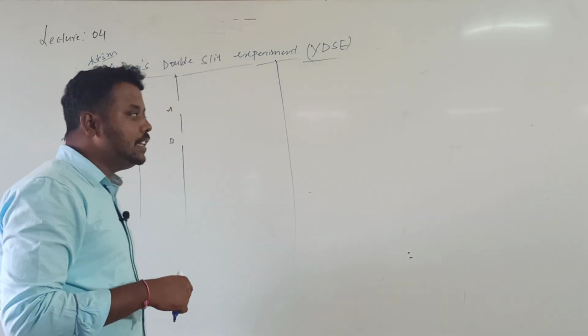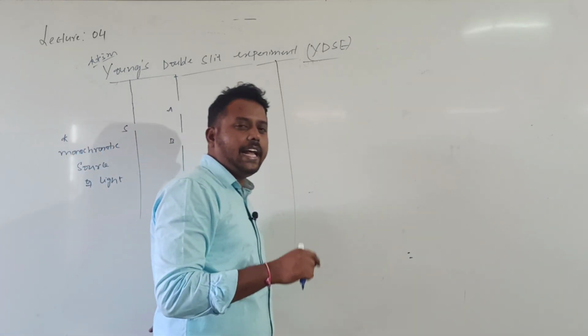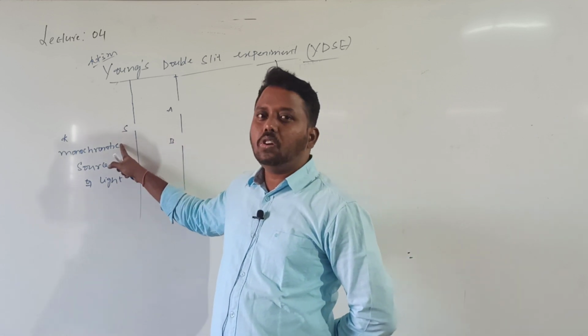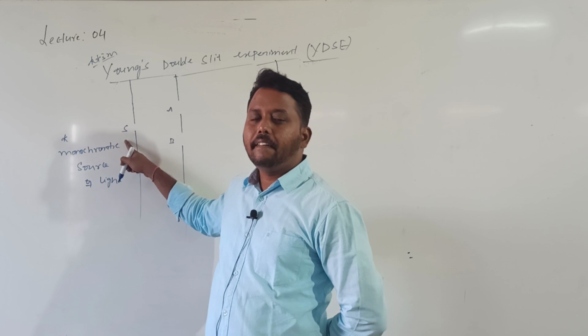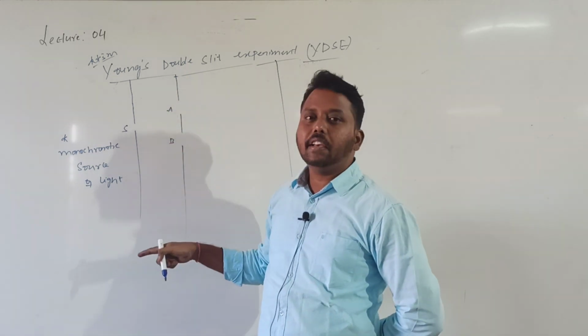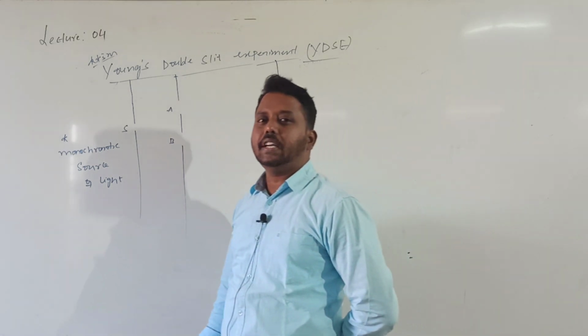Are you getting it? So this is the experimental setup needed for Young's double slit experiment. First, a screen with a narrow hole, S. And one more screen with two narrow holes, A and B. And finally, one more screen which is at a distance of 2 meters.